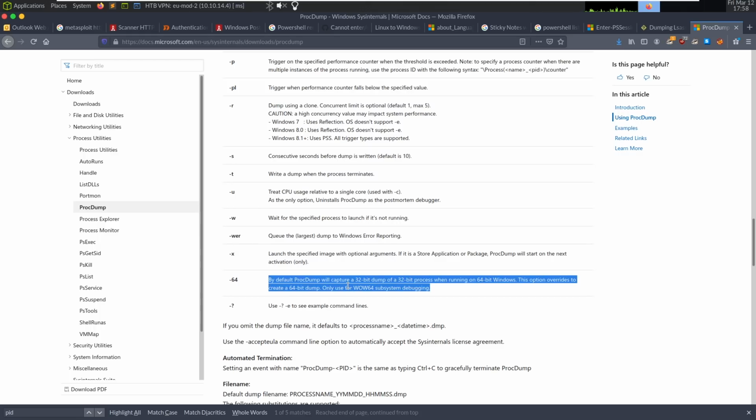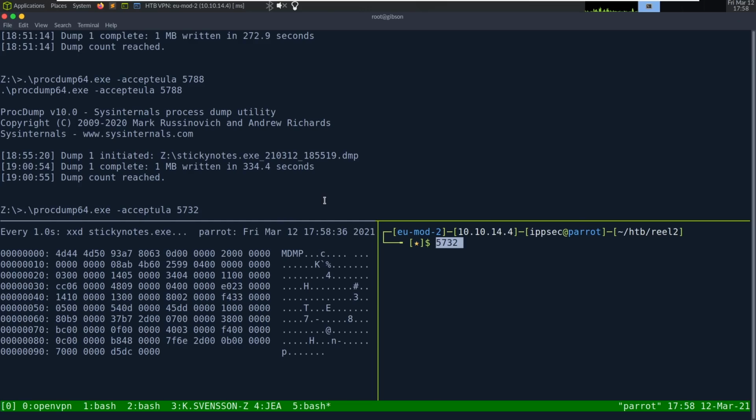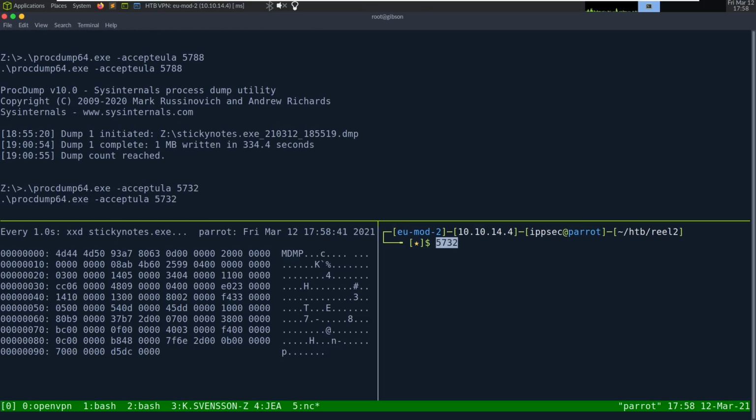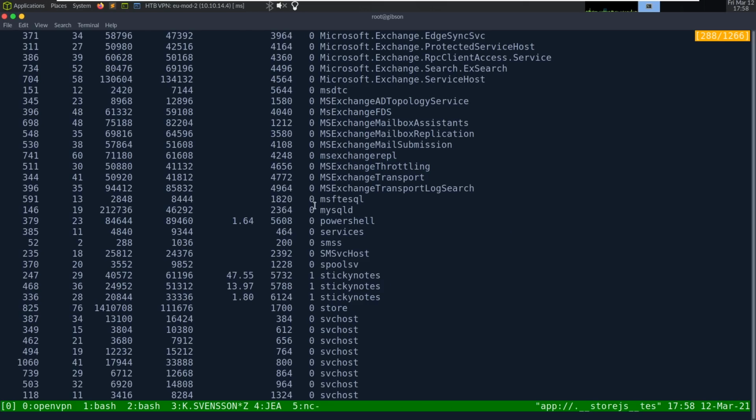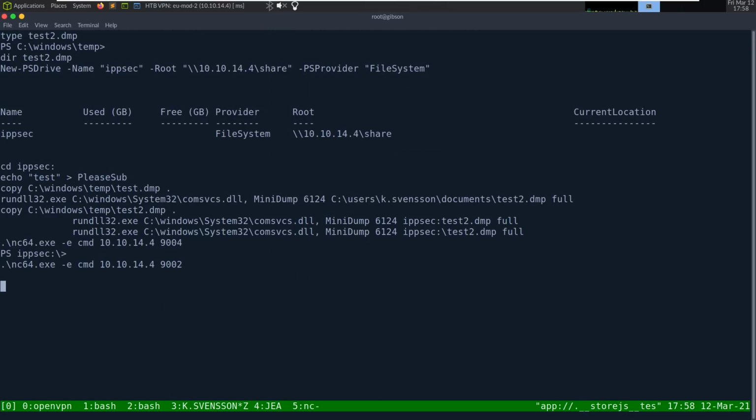Capture 32 or 32 and 64. Let's try this. 5732. Let's just see if it accepts. I'm expecting it to display an error pretty quickly. No process matching 5732. Let's see.